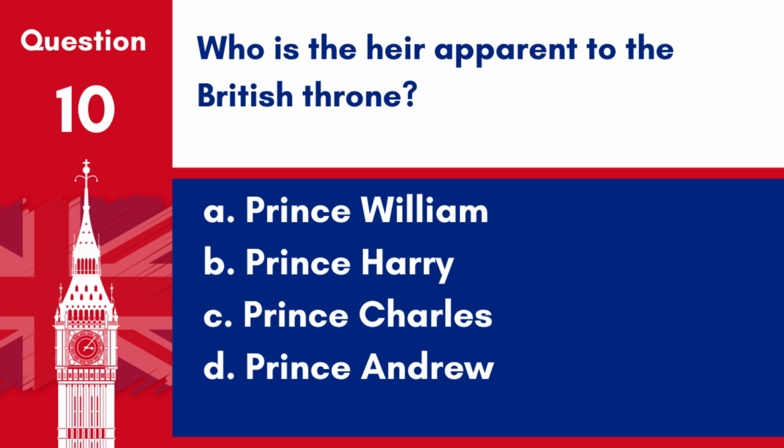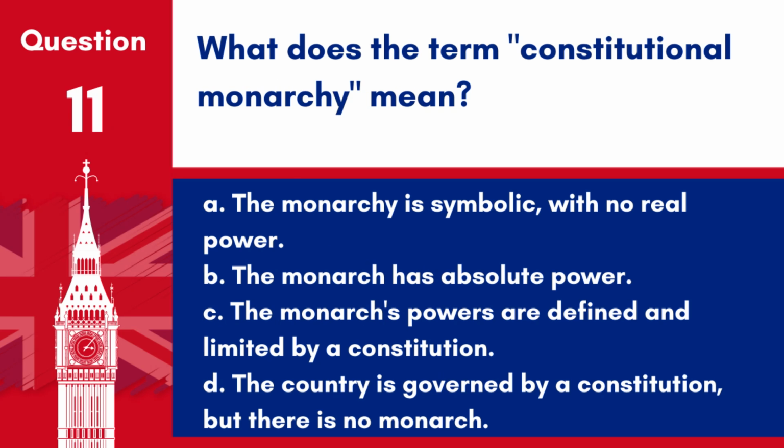Question 10. Who is the heir apparent to the British throne? A. Prince William. B. Prince Harry. C. Prince Charles. D. Prince Andrew. Answer: A. Prince William. Prince William, the Duke of Cambridge, is the heir apparent to the British throne, following his father, King Charles III.